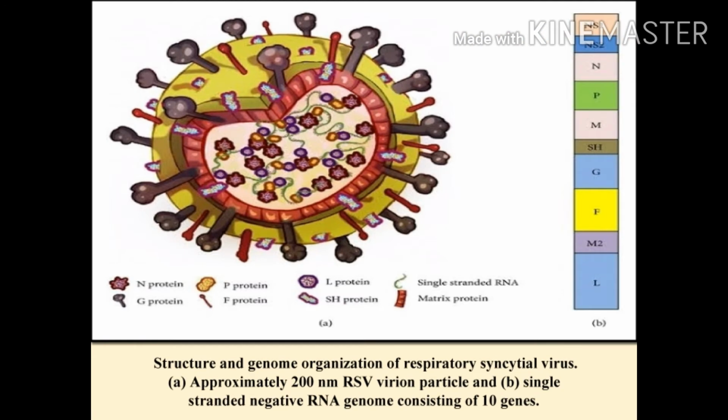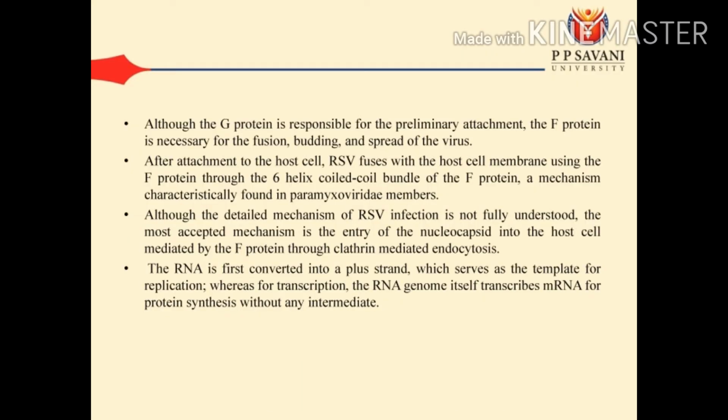Here you see the structure and genomic organization of respiratory syncytial virus. There are several proteins located in the virus, which has a single-stranded RNA genome, and the virion particle is approximately 200 nanometers. The G protein is responsible for attachment. The F protein is necessary for fusion, binding and spread of the virus.